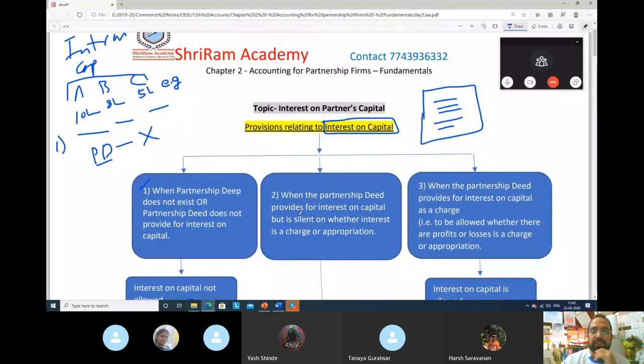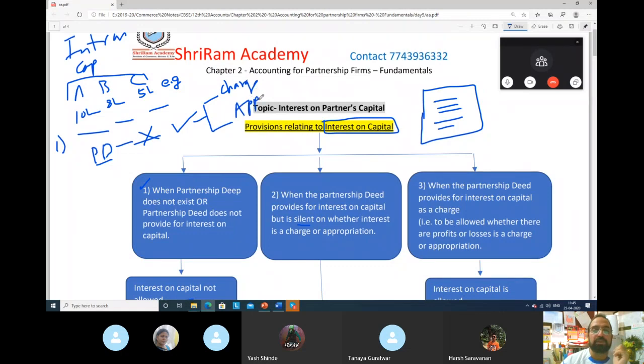Case number 2, try to understand better. When the partnership deed provides for interest on capital, means in the partnership deed they have mentioned interest on capital, but they have not mentioned something else. There are two things we have discussed, if you remember from my lecture number 1: charge and appropriation.